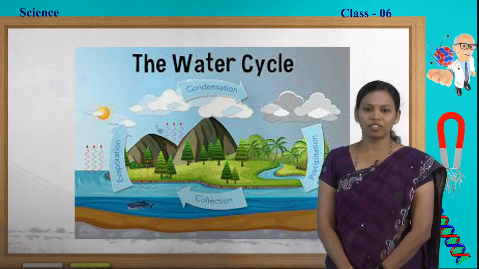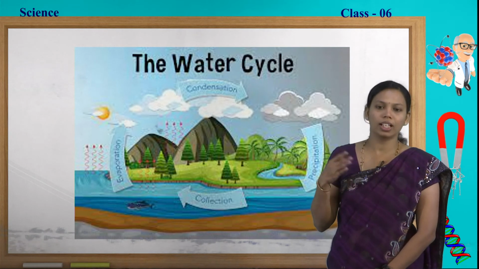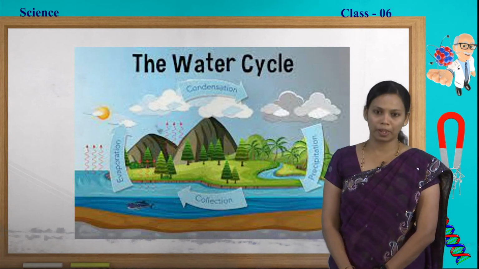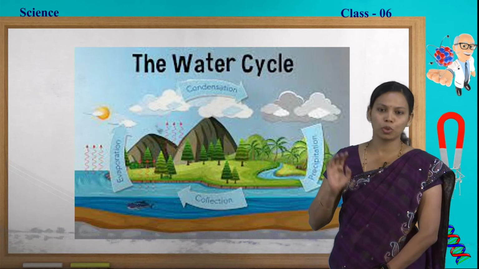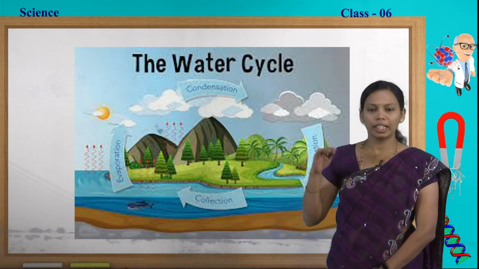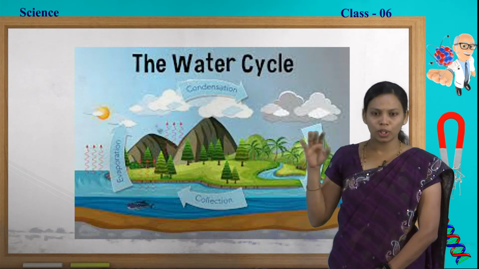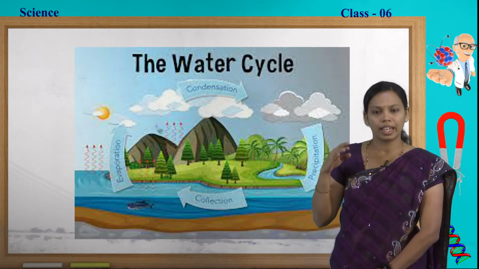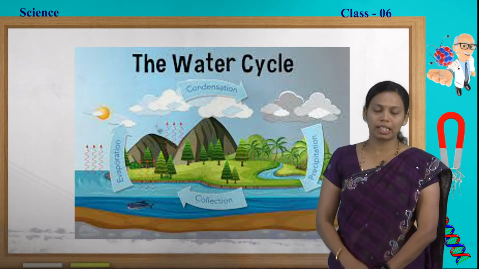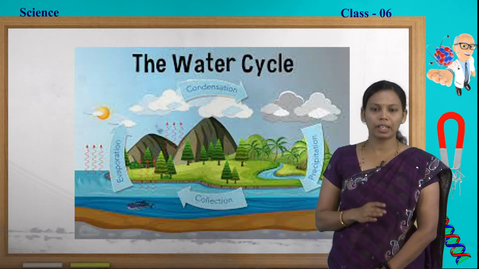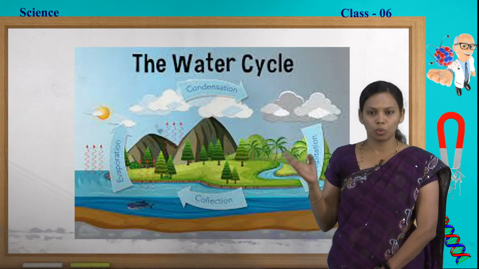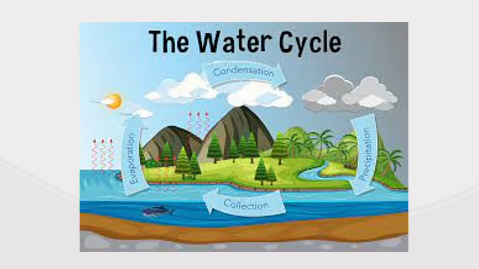Due to the heat of the sun, the water slowly converts into water vapor and reaches the atmosphere. When it reaches the atmosphere and cools down slowly, it converts again into water droplets. Here the water vapor is converting into water droplets by cooling. It is nothing but condensation.